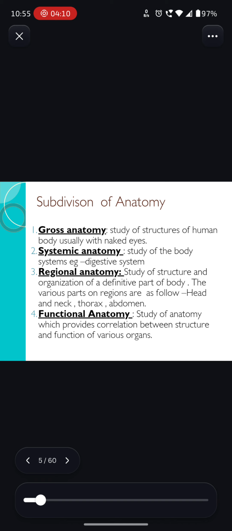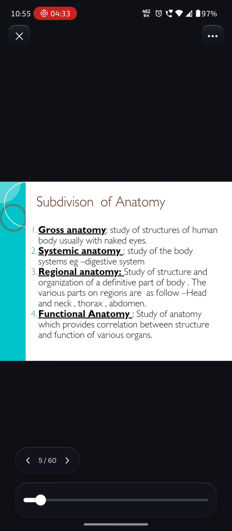For example, the digestive system. We have 11 systems in our body. If we study each of the systems separately or together, that will be called systemic anatomy. Number three, regional anatomy, the study of structure and organization of a definite part of the body.